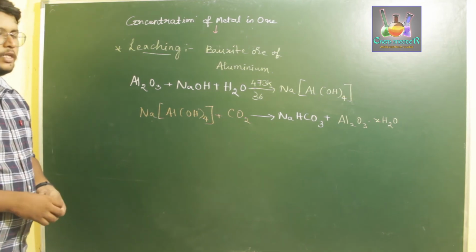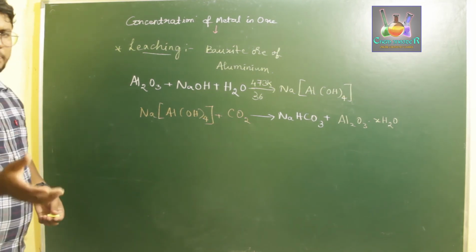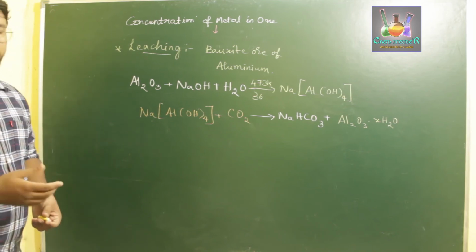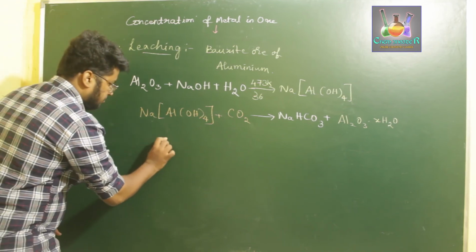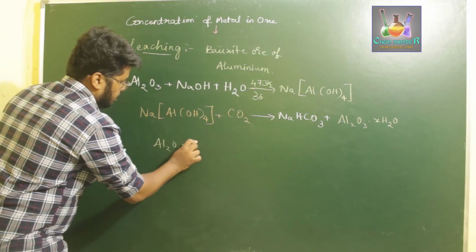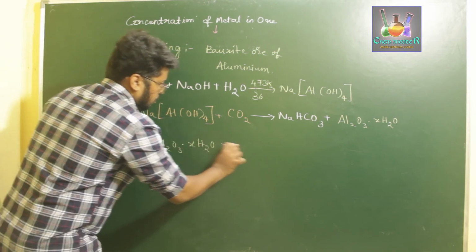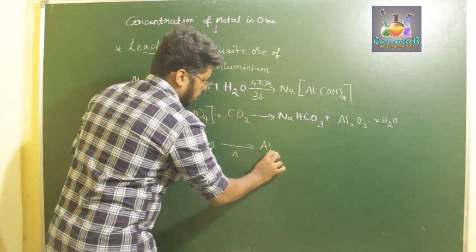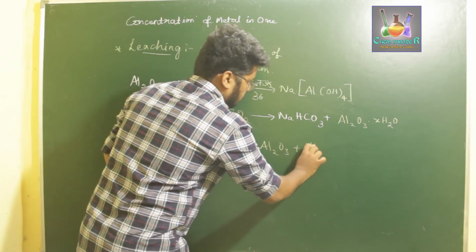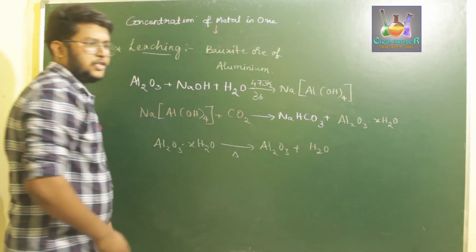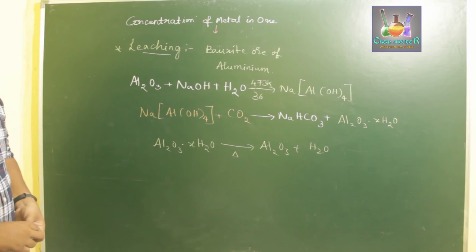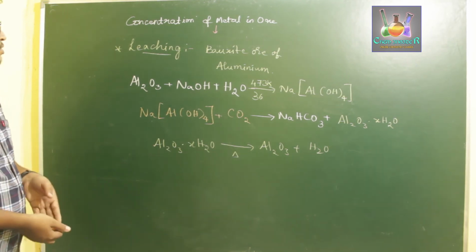Once the aluminium oxide is precipitated, we separate it out and then we break down its water molecule by dehydrating them. So Al2O3·xH2O on heating loses water to give Al2O3. So this is how we leach aluminium present in our bauxite ore. So this is the process of leaching.